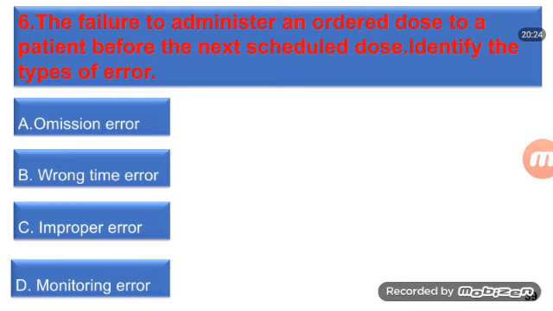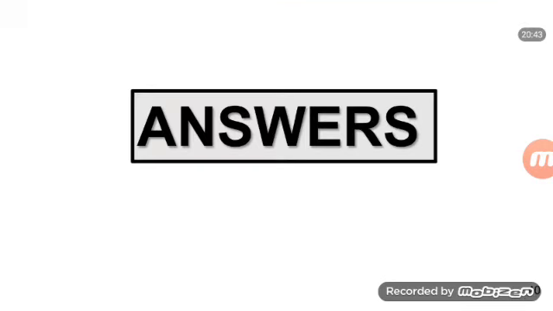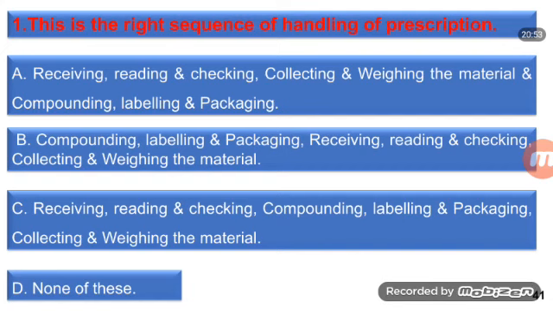6. The failure to administer an ordered dose to a patient before the next scheduled dose. Identify the type of error. A. Omission error. B. Wrong time error. C. Improper error. D. Monitoring error. Be ready with your answers, and the answers we will discuss.